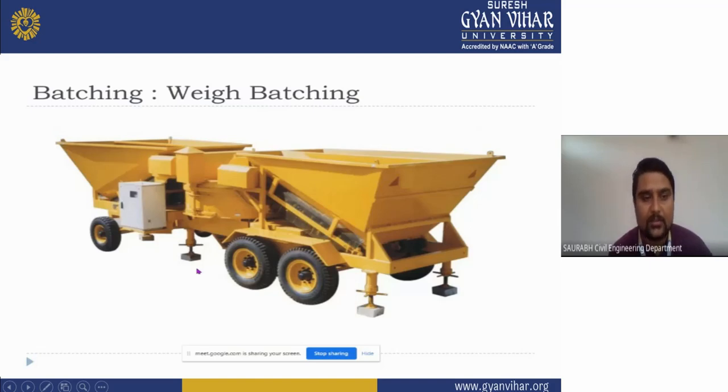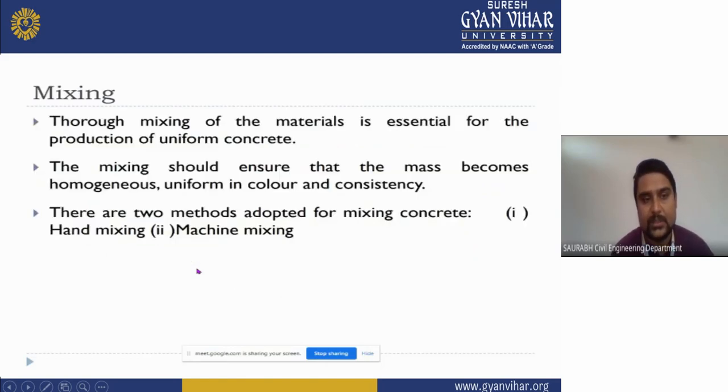Now this is also an image of a weighing system where you put water, cement, and sand, and it will calculate automatically, and it will be used in your concrete.